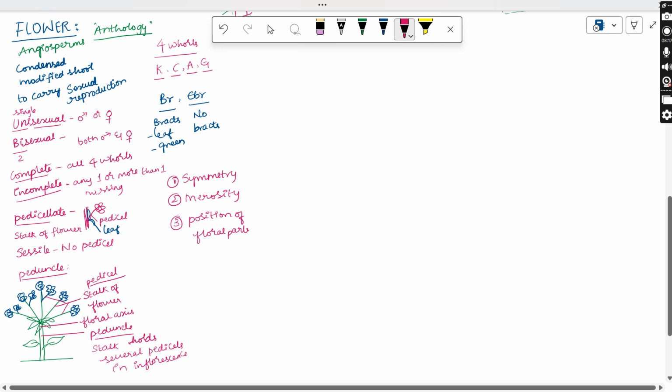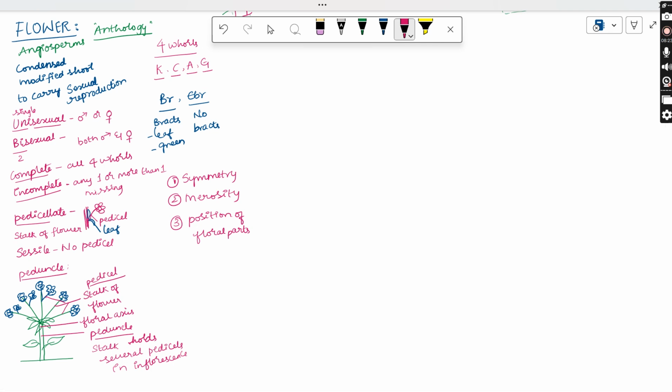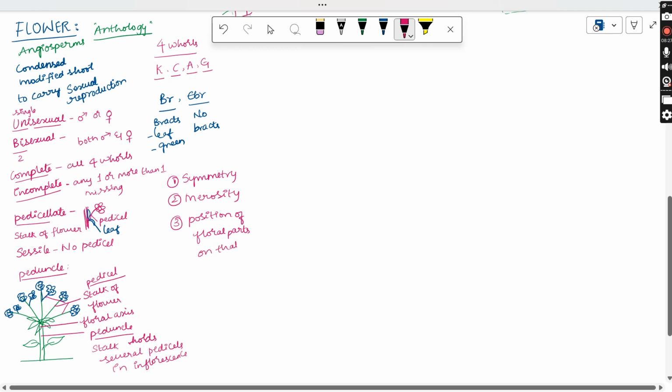Floral parts means calyx, corolla, androecium, gynoecium, and how they are present on the thalamus gives us different types.